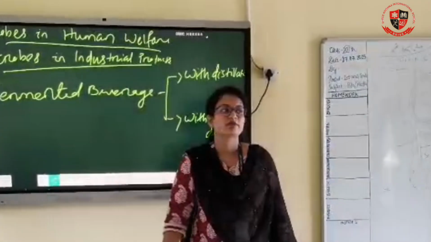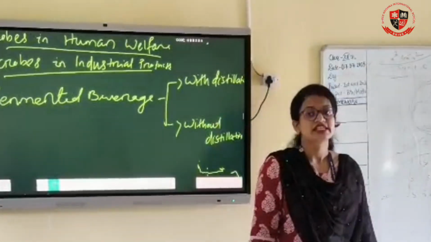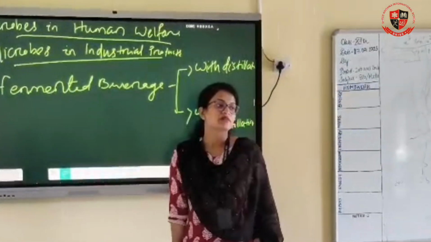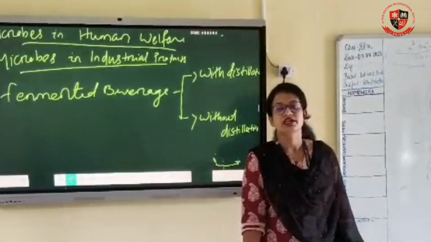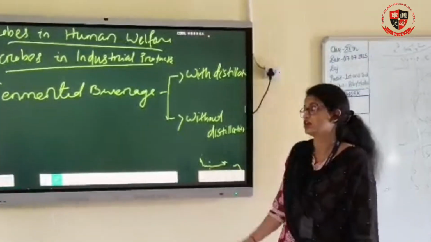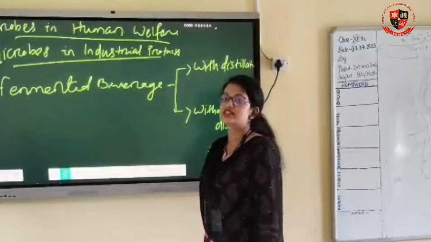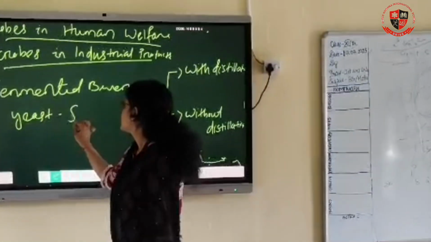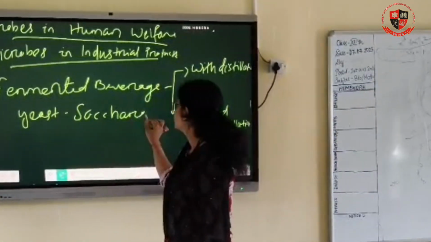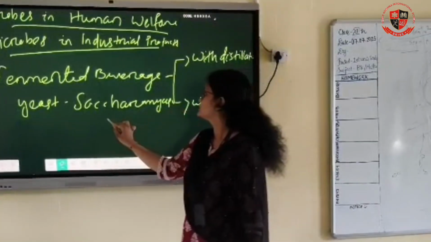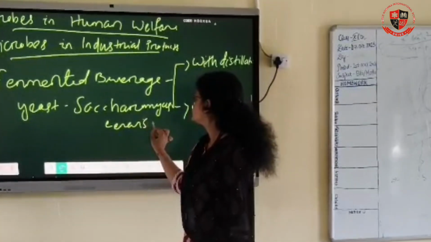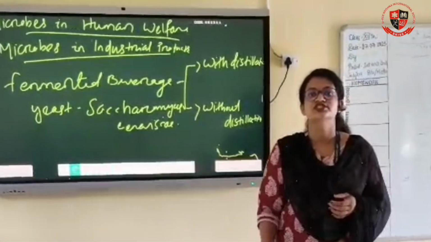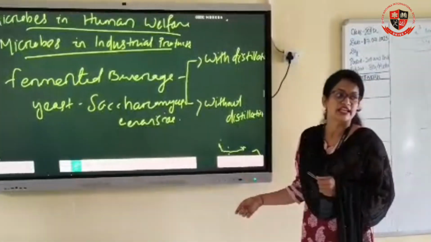The beverages are fermented by microbes. Which microbes? Yeast. How is the beverage formed? Malted cereals and fruit juice are fermented to produce alcohol, that is ethanol, in the presence of yeast. Which yeast? That is Saccharomyces cerevisiae. When malted cereals and fruit juice are fermented in the presence of yeast, that is Saccharomyces cerevisiae.